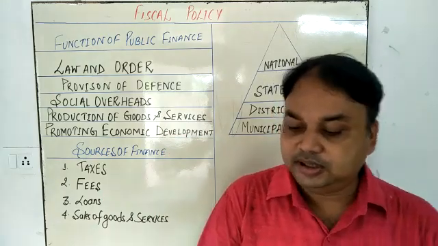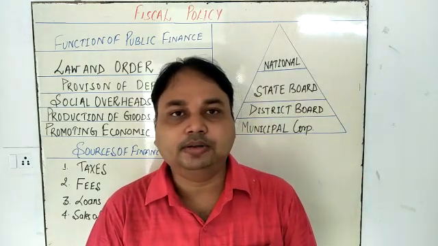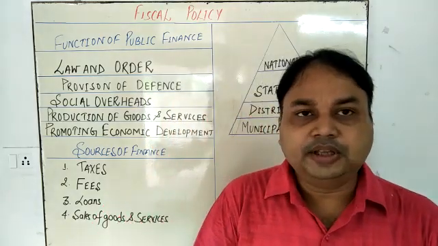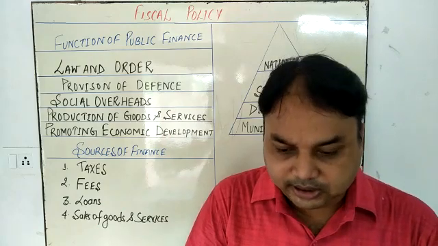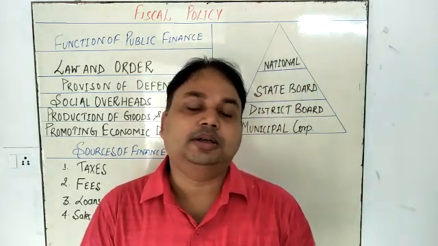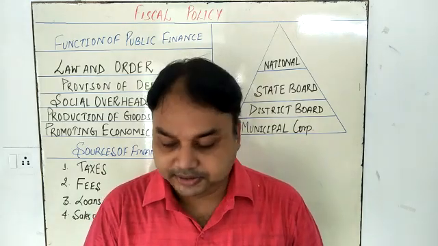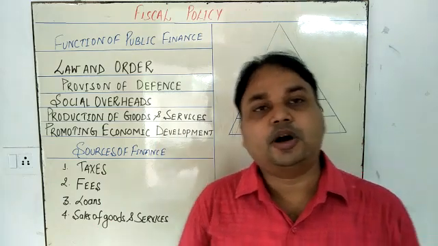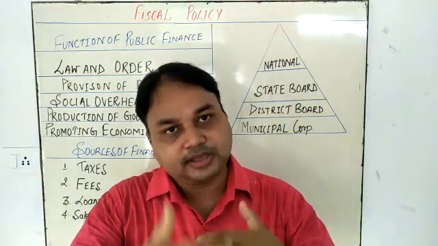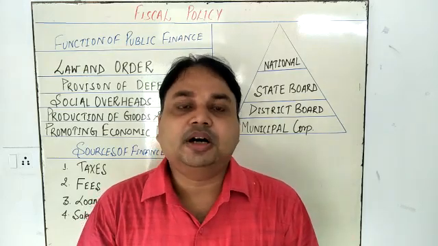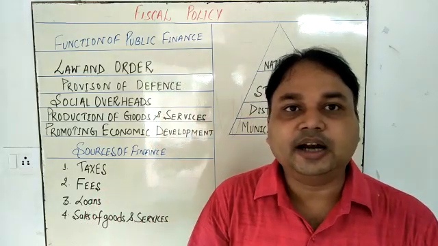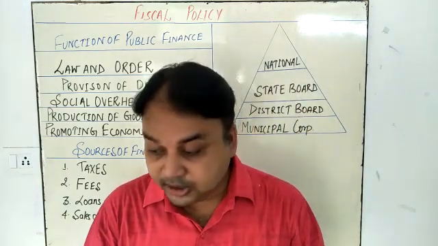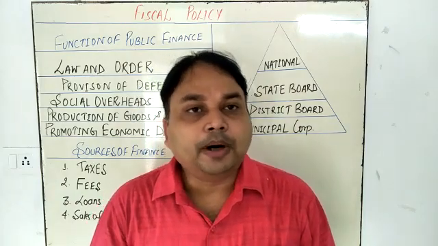In fiscal policy, the government decides about the public expenditure and public revenue. So with the help of this example, I am going to explain what is the fiscal policy in our country. Public revenue and public expenditure and public debt, this all comes under the what? Fiscal policy. Here policy means the government is going to make a plan regarding estimation of the revenue and estimation of the expenditure. Now I am going to explain the public finance.